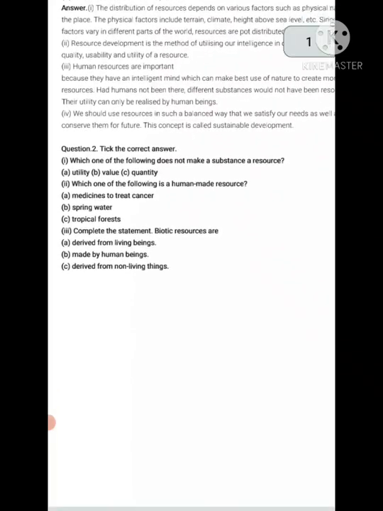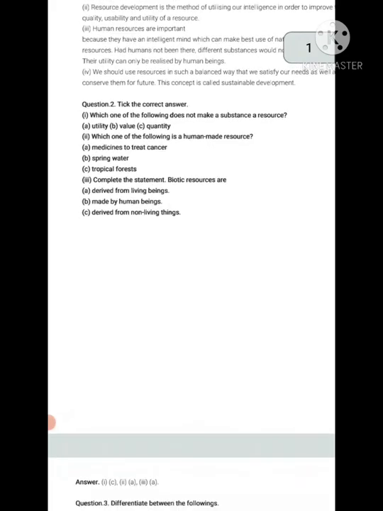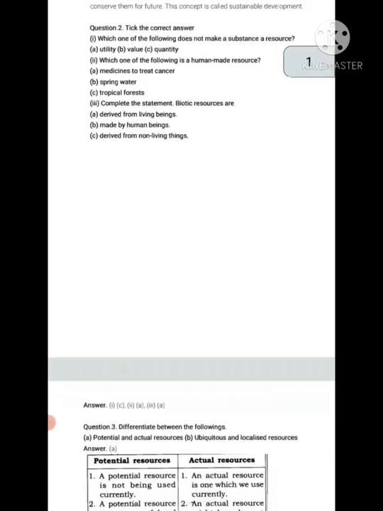Which one of the following does not make a substance a resource? Utility, value, quantity. Which one of the following is a human-made resource? Medicines to treat cancer, spring water, tropical forest. Answer is A, medicines to treat cancer. Complete the statement. Biotic resources are: derived from living beings, made by human beings, derived from non-living things. A, derived from living beings.